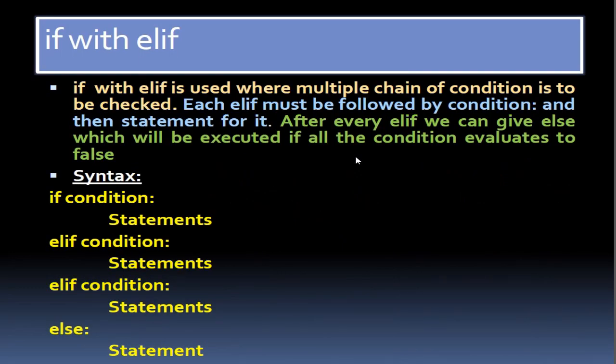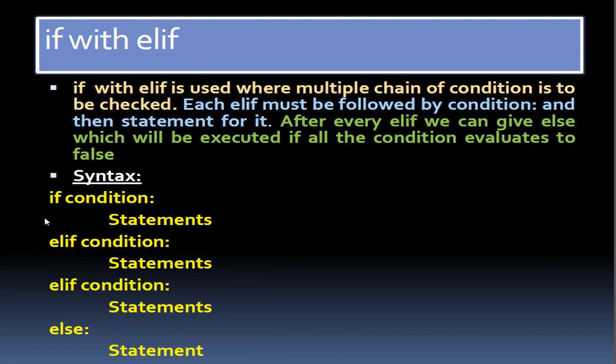Now the next one is if with elif. As I have explained, it is a chain of conditions to be checked. Each elif must be followed by a condition and then a statement for it. After every elif we can give else, which will be executed if all the conditions evaluate to false.